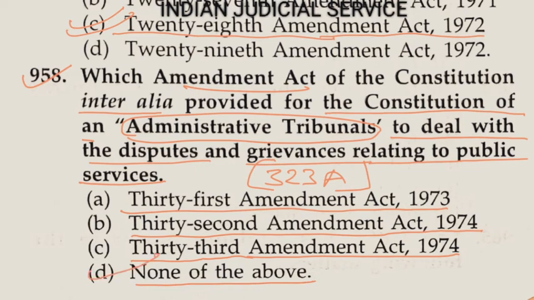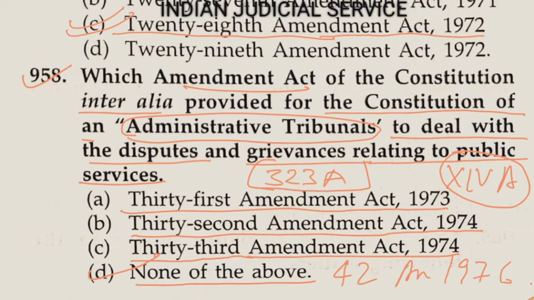So here, it is added by the 42nd Amendment Act 1976. And which part is related to it? Part 14A. So part 14A is related to the administrative tribunals, and there are two articles. I already discussed this, article 323A and article 323B. So the answer here is none of the above.